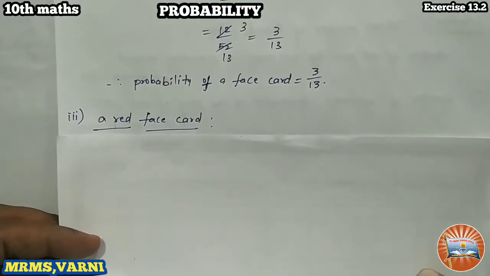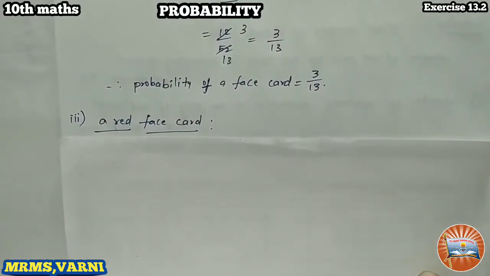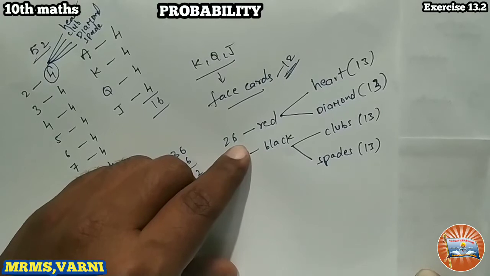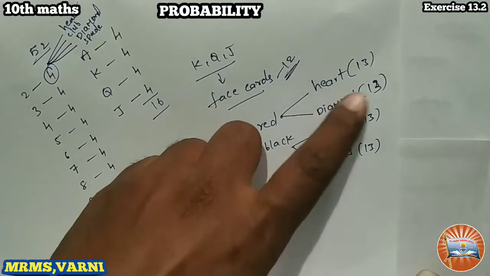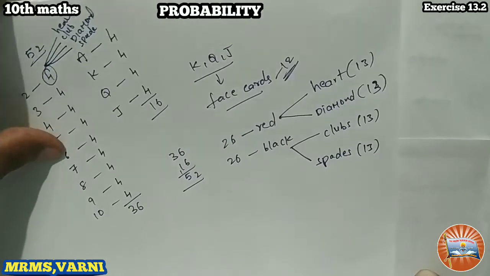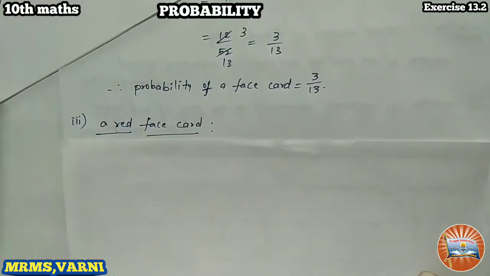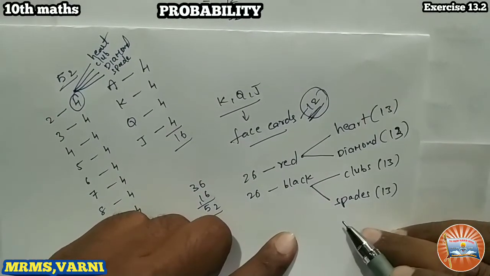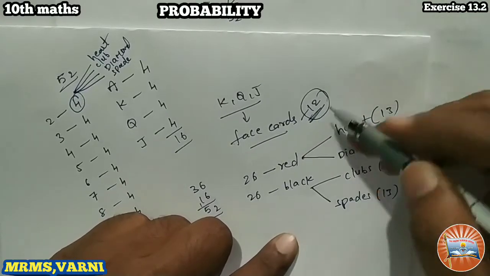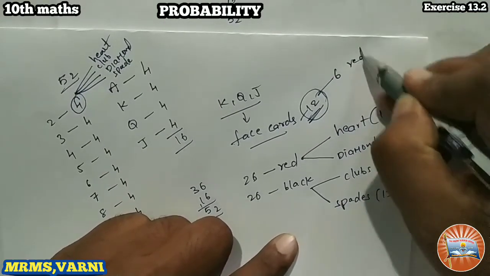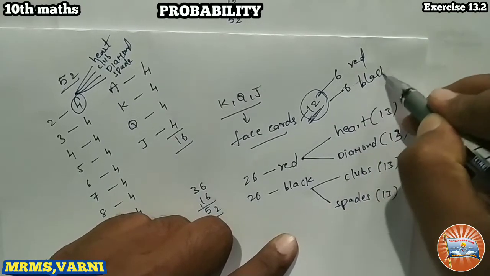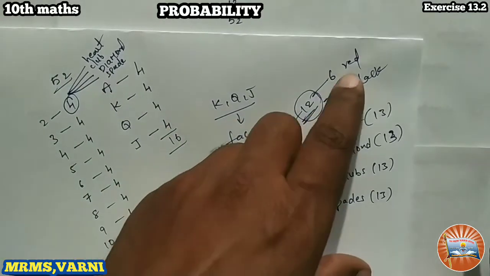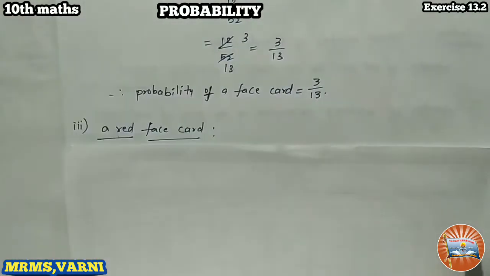Number 3, probability of a red face card. Look at here. So how many red cards we have? 26. Hearts 13, diamonds 13. Okay, so now what we have to find? We have to find the probability of a red face card. How many face cards now? 12. Okay, so in 12 face cards, 6 red face cards, 6 black face cards, isn't it? Right. We have to find the 6 red face cards probability.